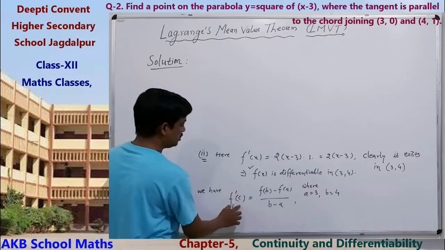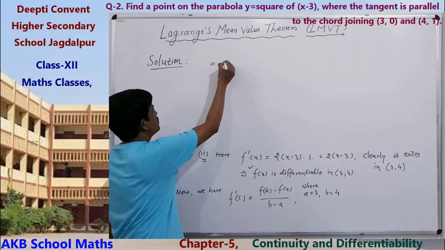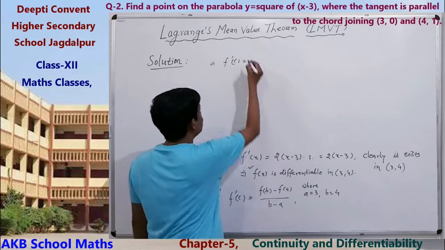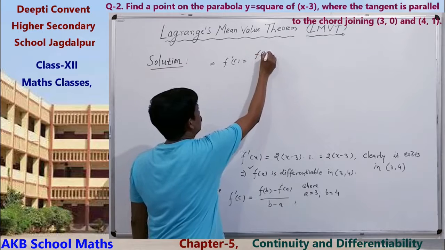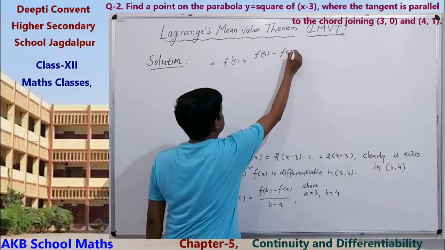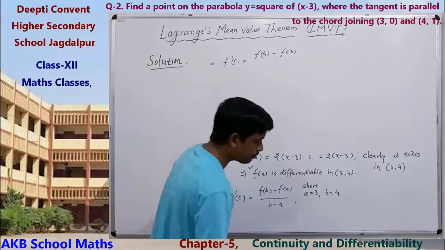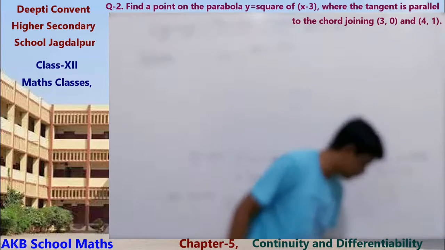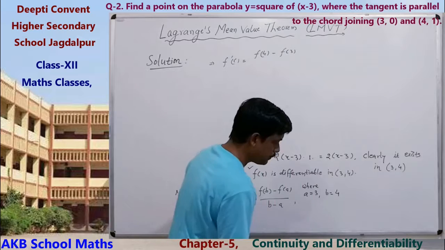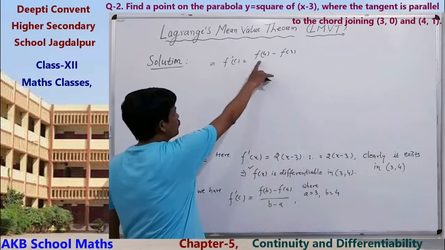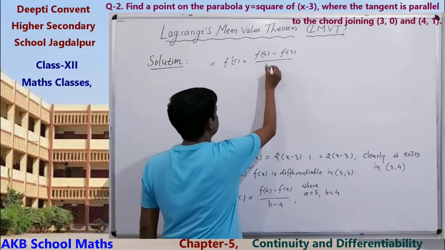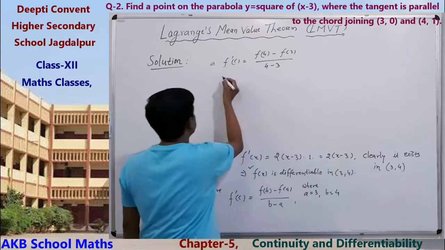Okay, by using this, f dash c equals (f(4) minus f(3)) upon (4 minus 3).